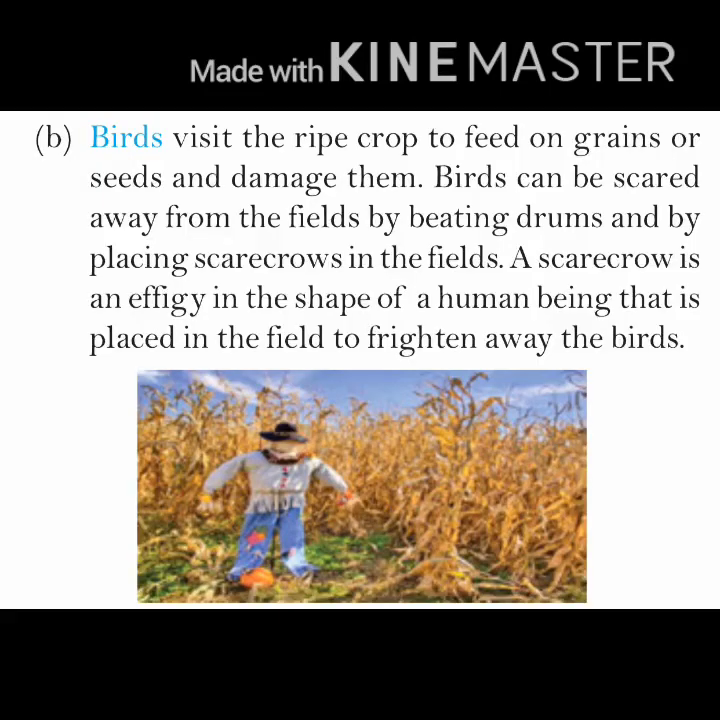Next is birds. Birds visit the ripe crop to feed on grains or seeds and damage them. Birds can be scared away from fields by beating drums and by placing scarecrows in the fields. A scarecrow is an effigy in the shape of a human being that is placed in the field to frighten away the birds. You can see a scarecrow in the field. Birds think this is a human being and they don't enter the field, and in this way crops can be protected from the birds.